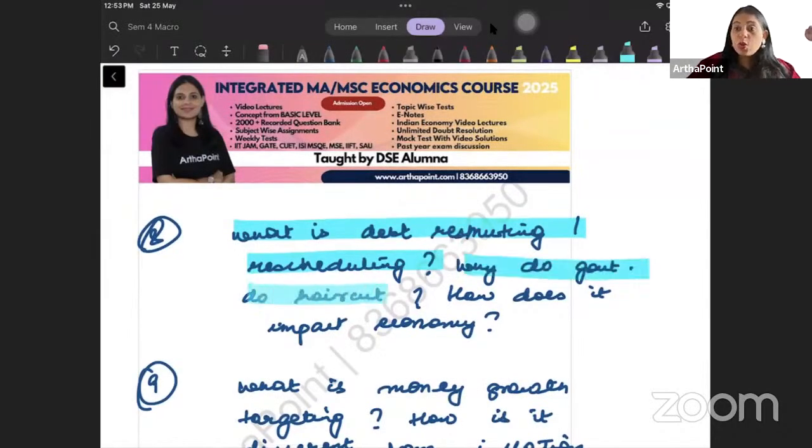Why do governments do haircut? ये एक important term है. It can be used in your exam. So why do governments do haircut and how does it impact the economy?